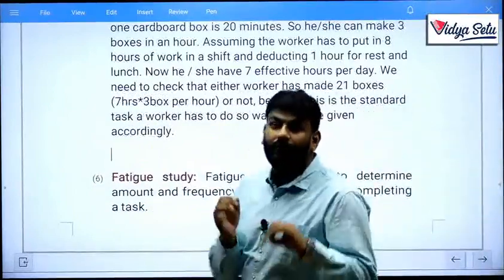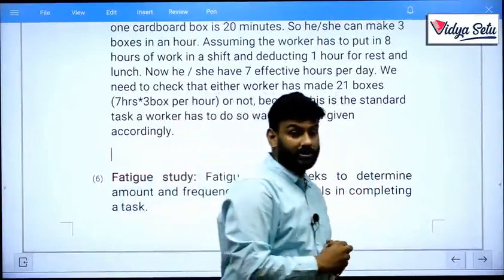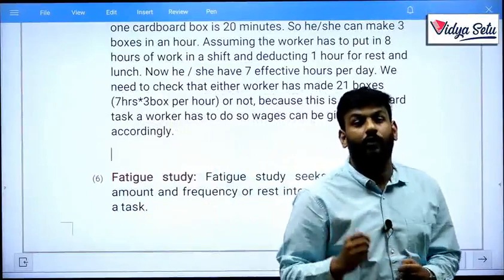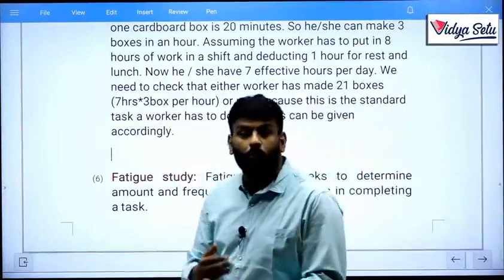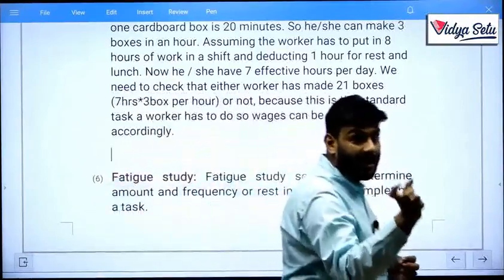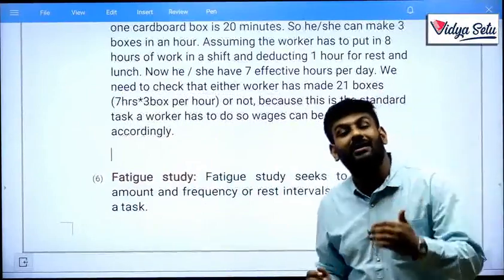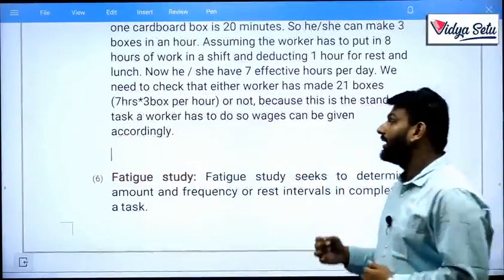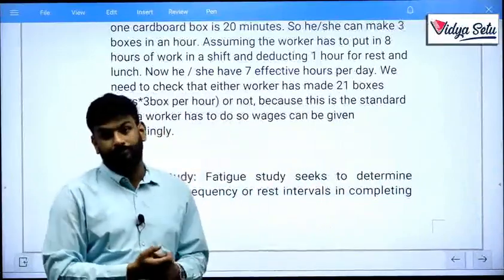Now, if any worker completes his target, achieves the 21 boxes, please give them a reward or bonus or appreciation, something like that. But those who are not able to produce the boxes in time, that is, they don't complete 21 boxes in the 8 hours of work or 7 hours of work, then don't reward them, don't pay them complete payment.